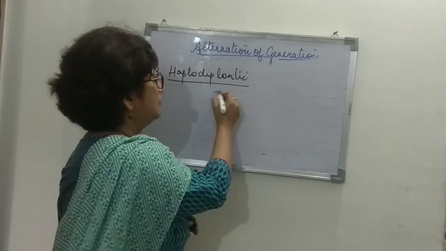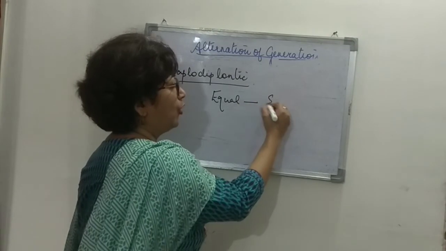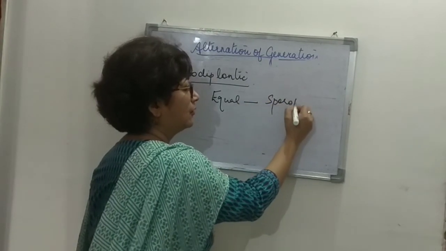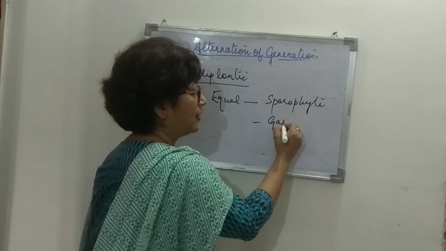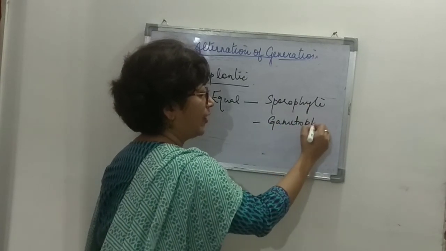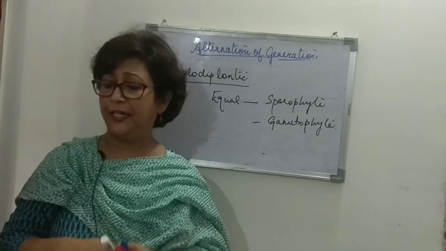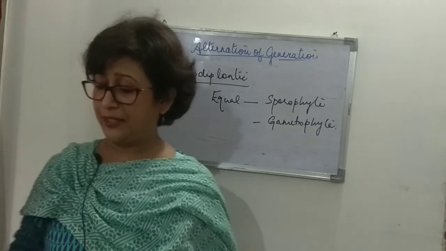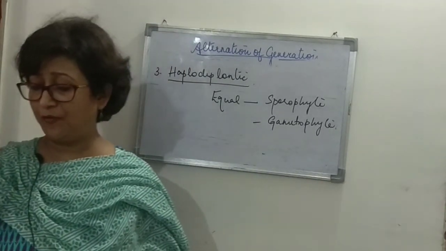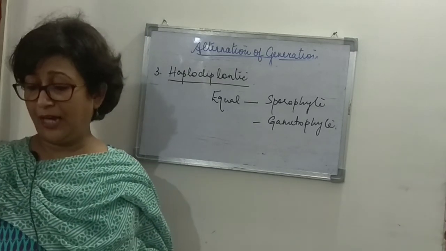So equal phases of the sporophyte as well as the gametophyte. Right, now this is observed in the bryophytes and the pteridophytes. You will see that they have a haplodiplontic type of life cycle.